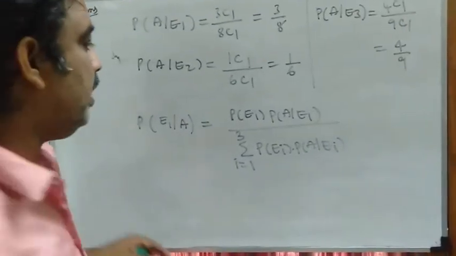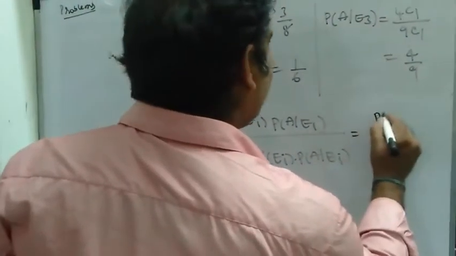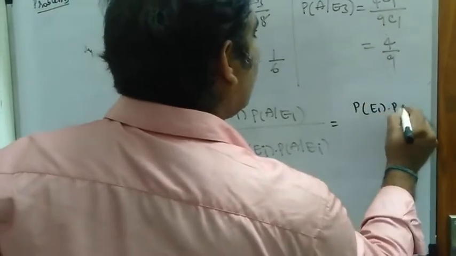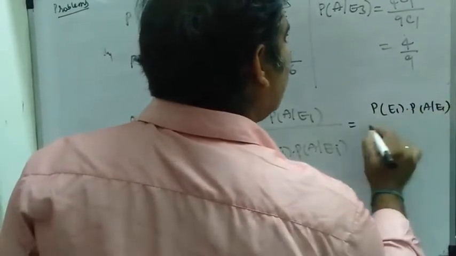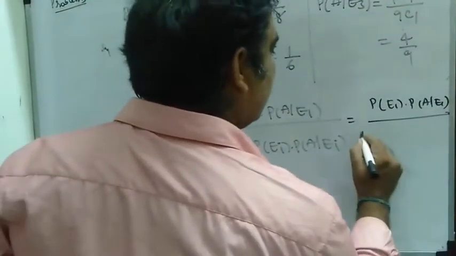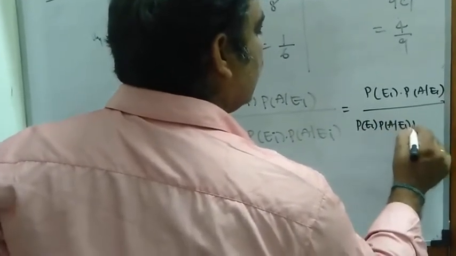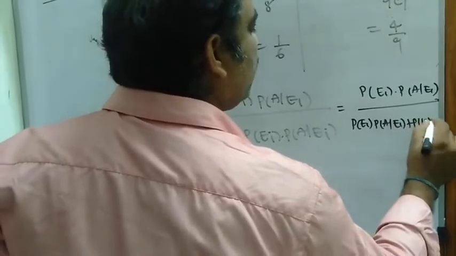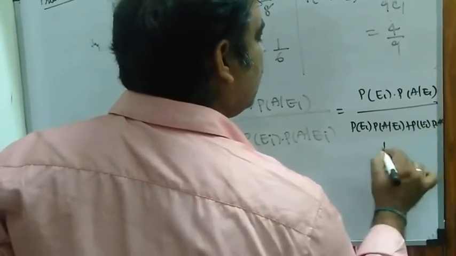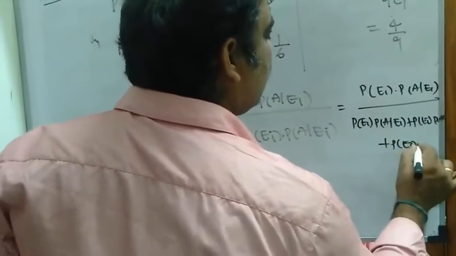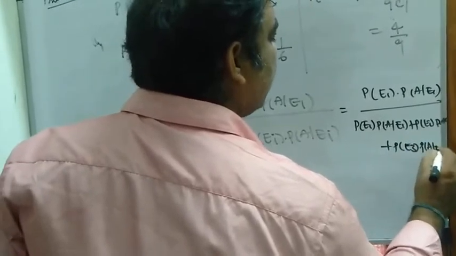So in the numerator we get P of E1 into P of A given E1, and on expanding the summation in the denominator, P of E1 into P of A given E1 plus P of E2 into P of A given E2 plus P of E3 into P of A given E3.